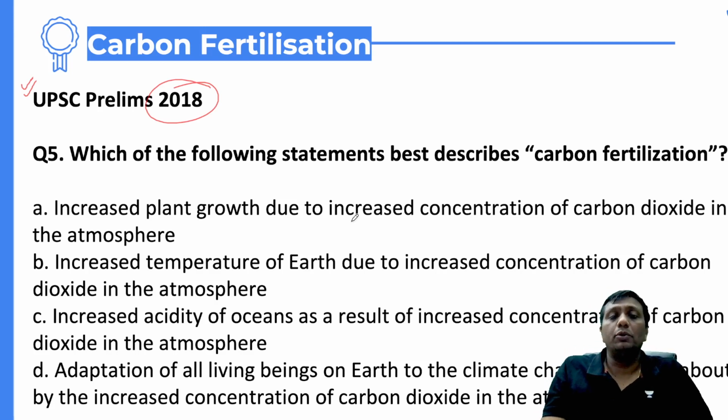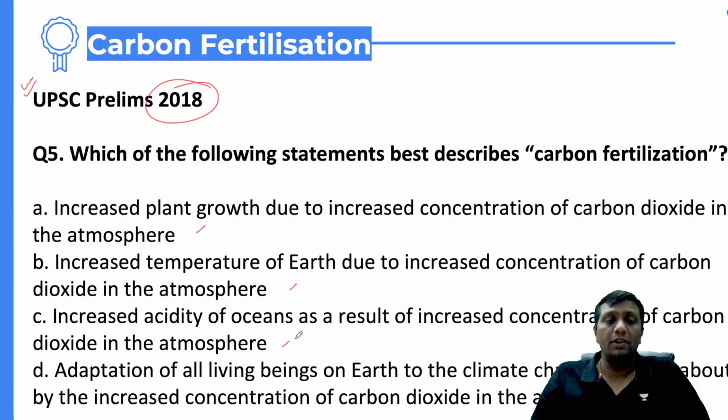A. Increased plant growth due to increased concentration of carbon dioxide in the atmosphere. B. Increased temperature of the earth due to increased concentration of carbon dioxide in the atmosphere. C. Increased acidity of the oceans as a result of the increased concentration of carbon dioxide in the atmosphere. D. The adaptation of all living beings on the earth to the climate change brought about by increased concentration of carbon dioxide in the atmosphere. So in these four statements, which statement is right? This is your question, guys.